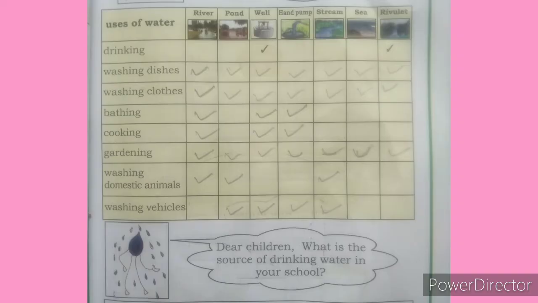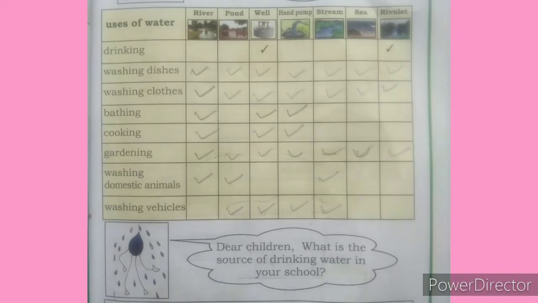Then washing dishes. You can wash your dishes with everything, means river water, pond water, well water, hand pump water, stream water, sea water, rivulet water. You can use all these water for washing dishes. And then for washing clothes also you can use all these water. Like this, you tick it and complete the box. This is your homework. So you complete this work in the textbook only.